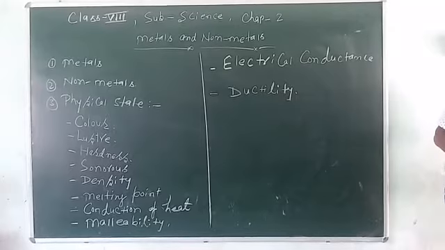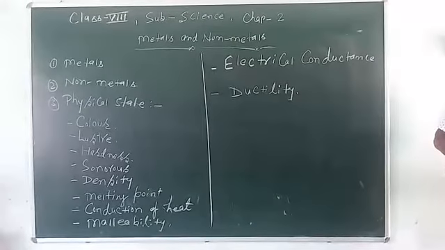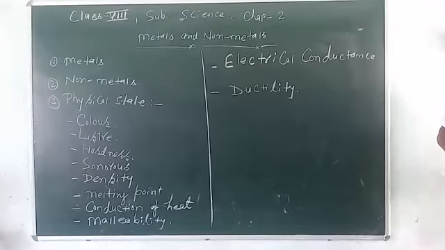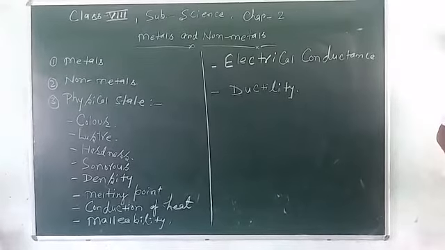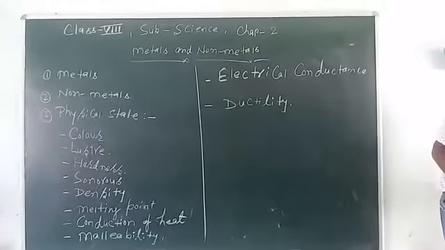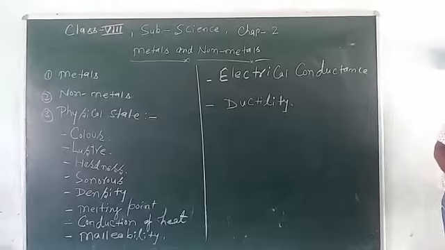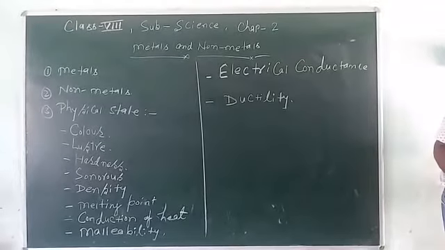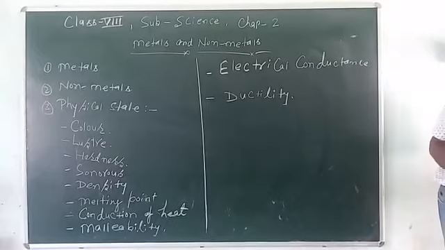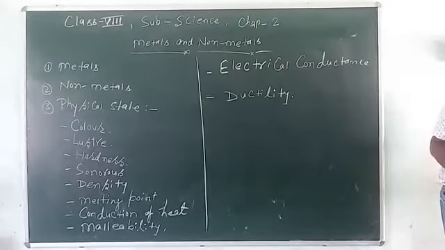So in this chapter, first we will discuss the physical properties, or physical state, of the metals. Metals means, for example, things like chairs, utensils, gold, etc. At room temperature, all the metals are solid, but mercury is the exception among the metals. Mercury is found in liquid state.